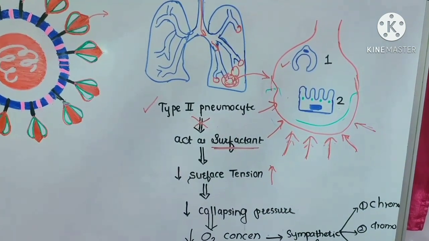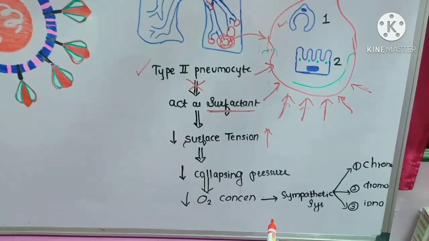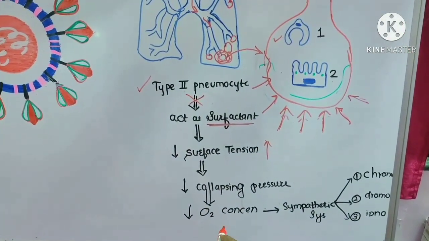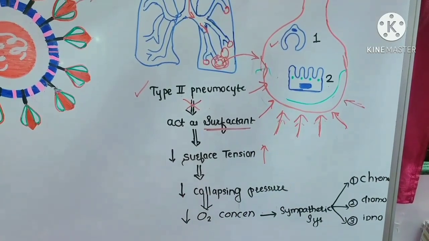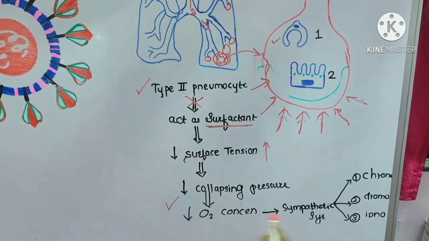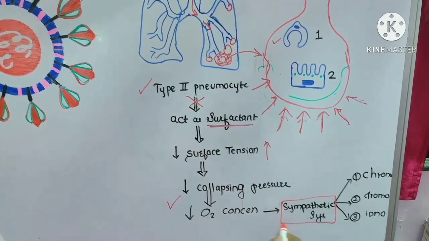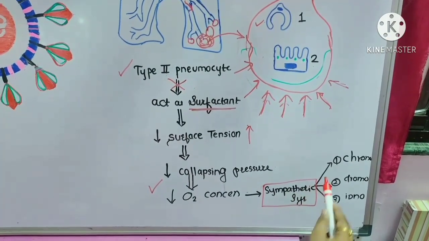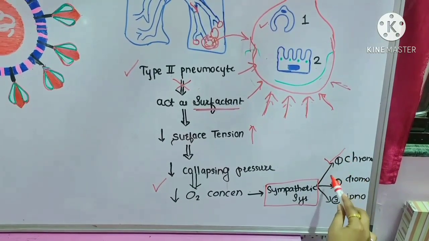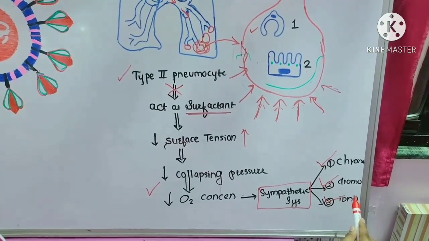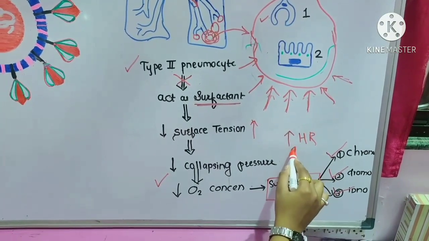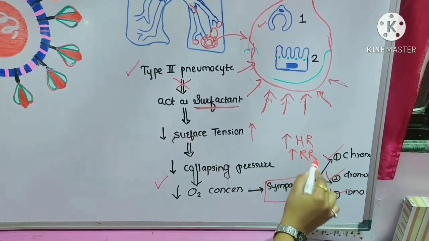And because of this increasing pressure and smaller size of alveoli, oxygen concentration decreases. Whenever there is a decrease in the oxygen concentration, it activates the sympathetic system of our body. Whenever the sympathetic system gets activated, you have chronotropic effect, dromotropic effect, and inotropic effect. So that will be an increase in the heart rate and in the respiratory rate.